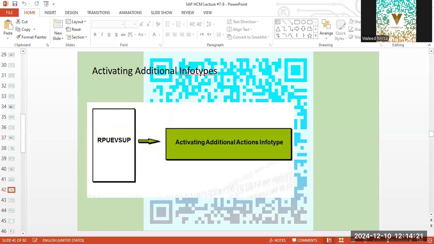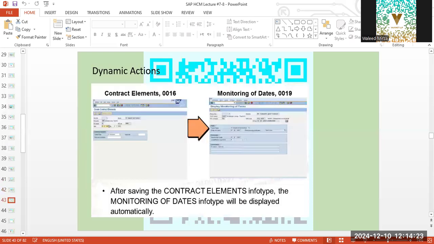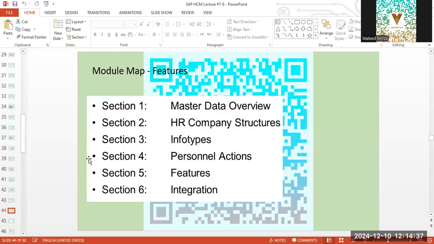Okay, activating additional actions infotype, because actions are basically the decisions that are being taken and the change of statuses of the employee. Contract elements is another info type. Monitoring updates is another info type.